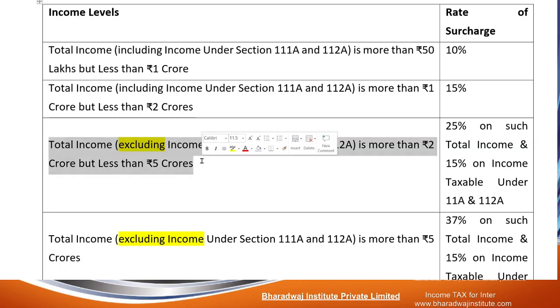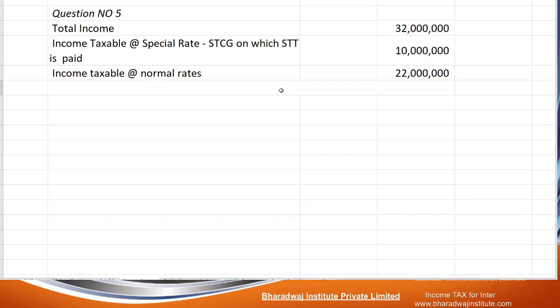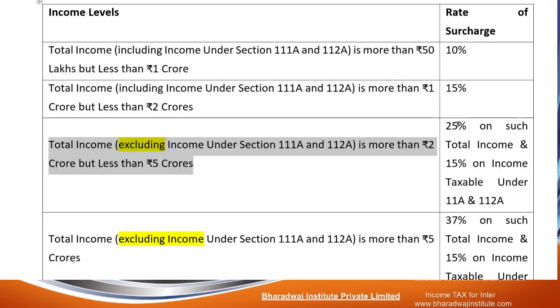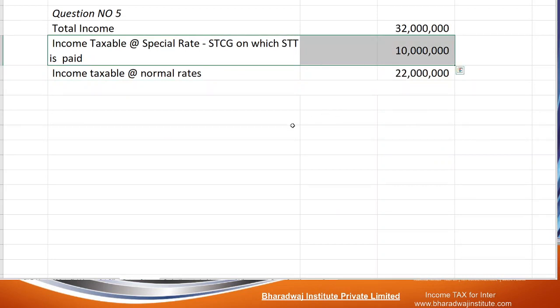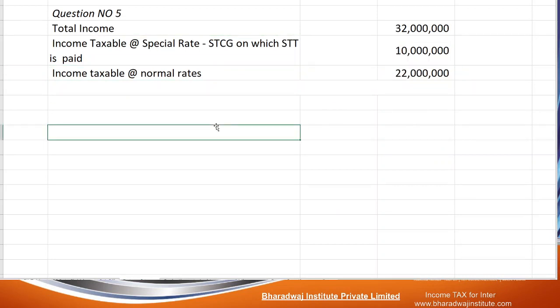Total income excluding that special rate item is more than 2 crores. Yes, it is more than 2 crores. Income taxable at normal rate is more than 2 crore, so surcharge will be 25%. And for these items, surcharge will be 15%. So we have to work out in a separate way.